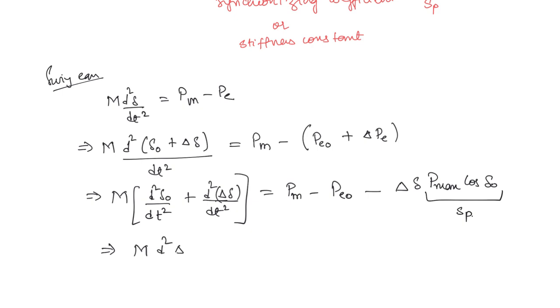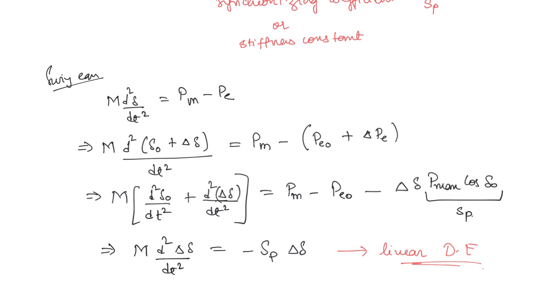M d square delta delta by dt square will be equal to minus Sp into delta delta. Now this is just a differential equation. It is a linear differential equation, right? So we were able to obtain a linear differential equation from an initially non-linear swing equation. Swing equation is non-linear, right? But we have succeeded in getting a linear differential equation. It was possible because it is a small change.